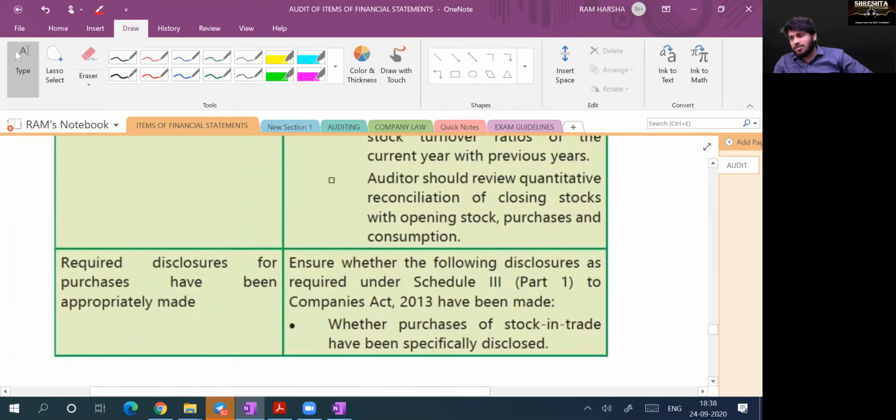See, this chapter, Sudhir, I'm telling you honestly, you have to read thoroughly once. Each and every line you have to read. Only then you'll understand exactly. It is very difficult for us to explain each and every point here.